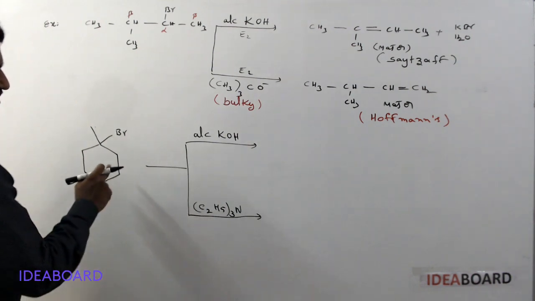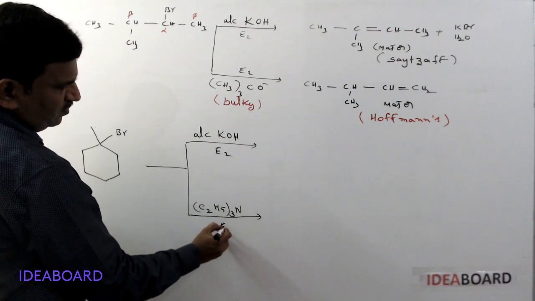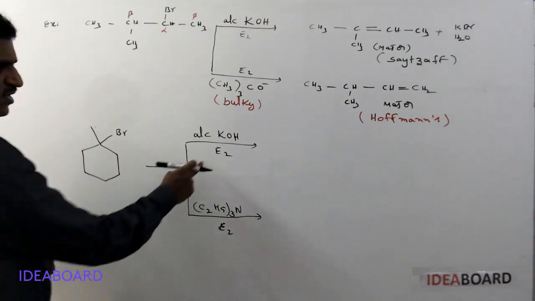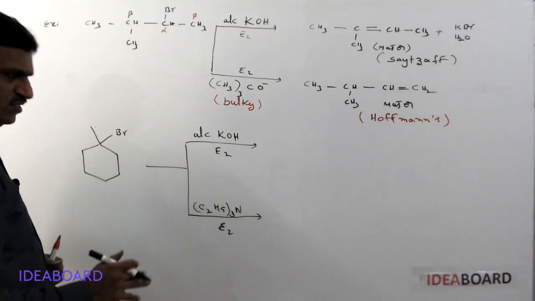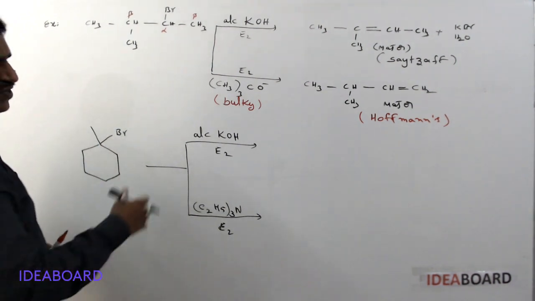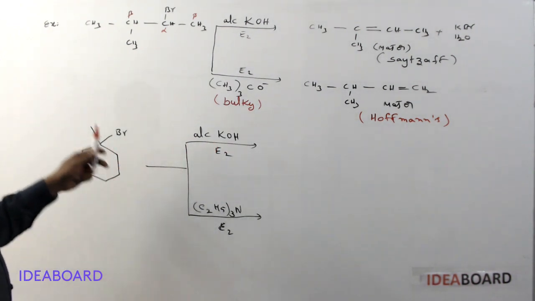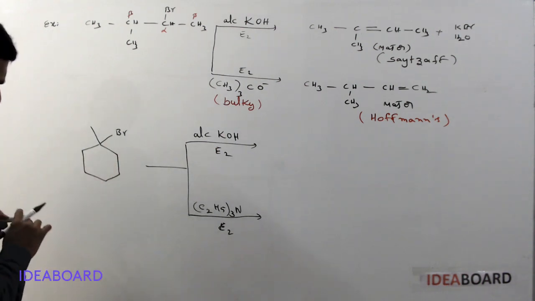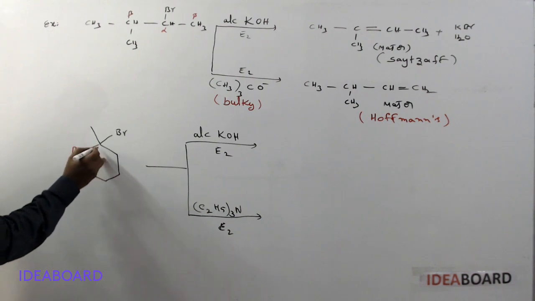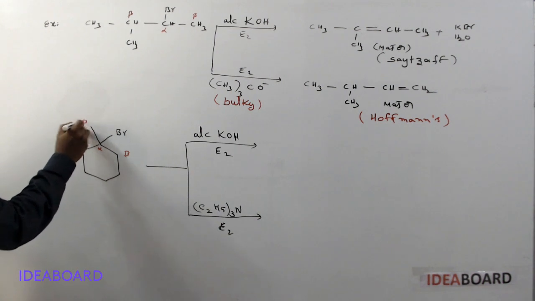Triethylamine and alcoholic KOH, when we are taking, both are strong bases. So first of all, fix that it is an E2 reaction only. They won't tell you that, but because of the strong base, it is an E2 reaction. Next, it is a tertiary alkyl halide. For an E2 reaction we need Sedgwick or Hoffman elimination. If it is a simple base, it is always the Sedgwick elimination product. First check the beta carbons. This is the alpha carbon, and this is beta, and this is also a beta carbon, and this is also a beta carbon.